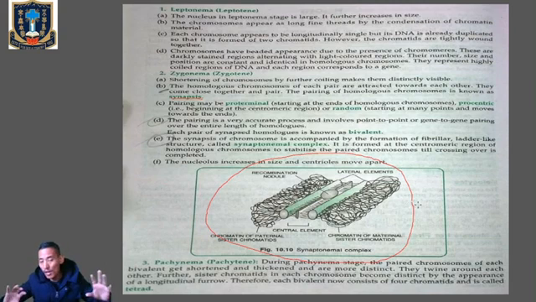This is the complex which will help in the pairing of homologous chromosomes, or favor synapsis. Next point: the complex formed by the pairing of homologous chromosomes is called a bivalent or a tetrad. So we look at the figure.